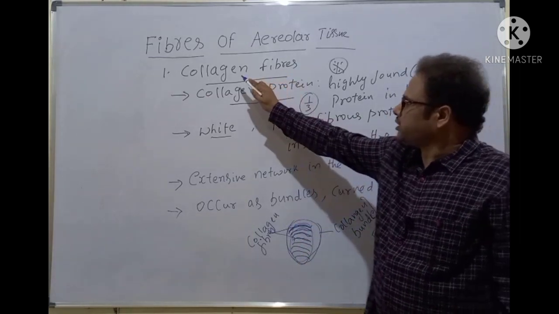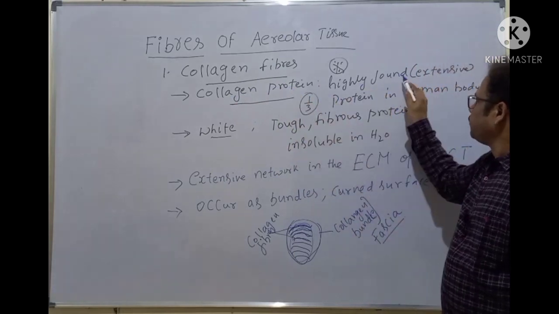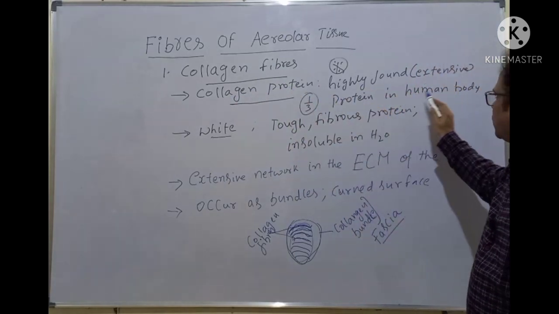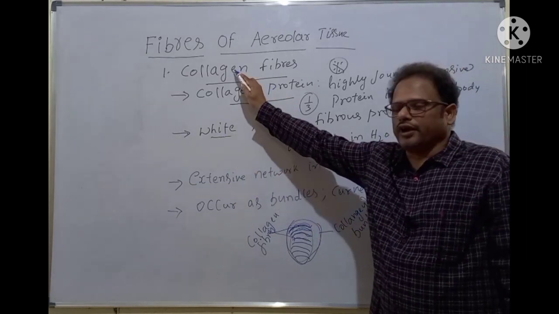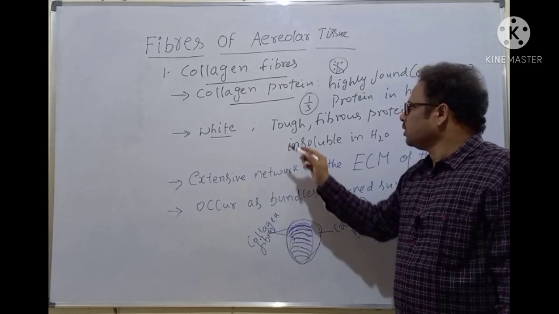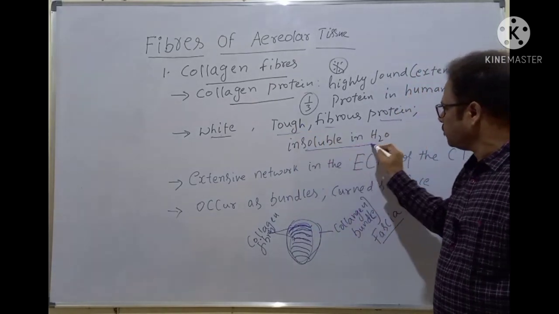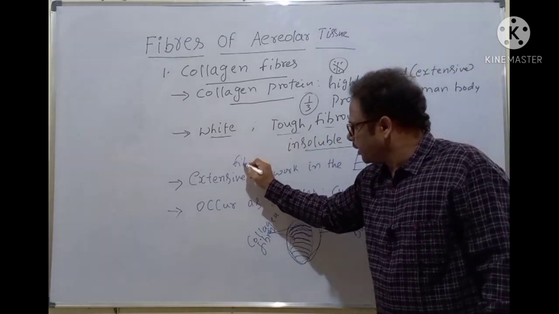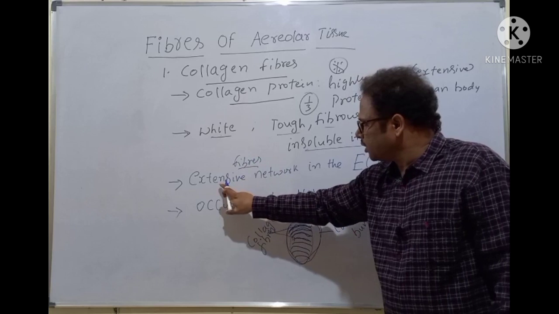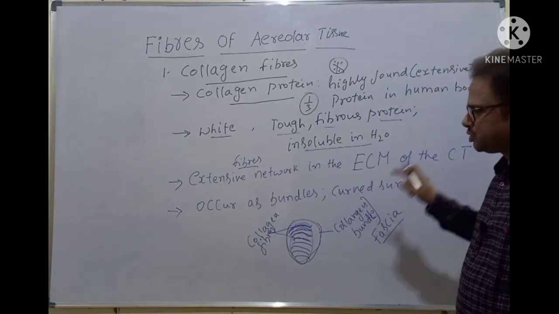So, repeat: collagen fibers are made of collagen protein, the most abundant, extensive protein found in the human body. Collagen proteins are white in color, that's why fibers are also white in color. Collagen protein is a tough fibrous protein which is insoluble in water. These collagen fibers form the extensive network found in the extracellular matrix of the connective tissue.